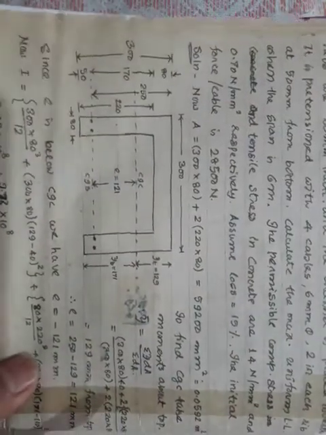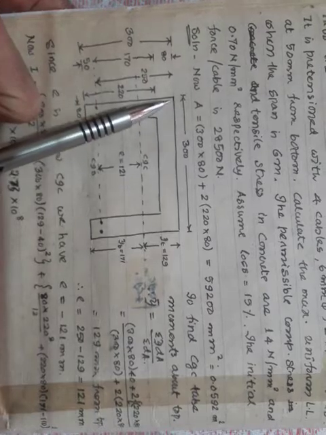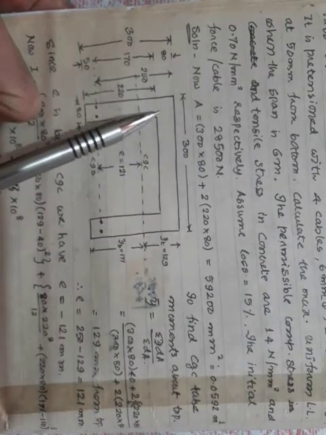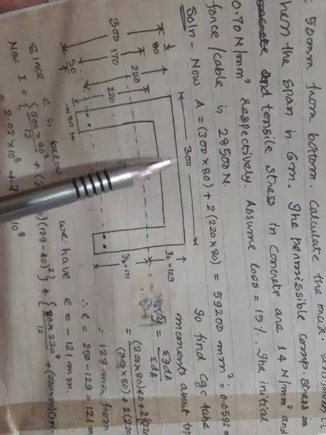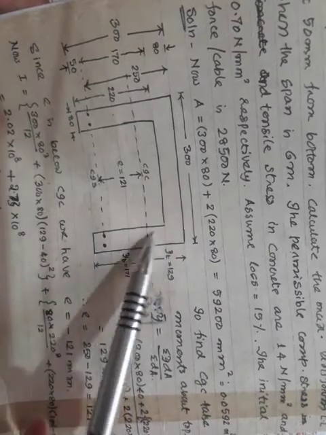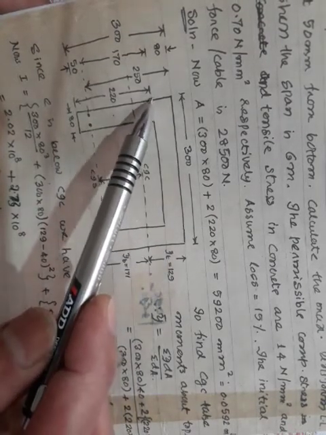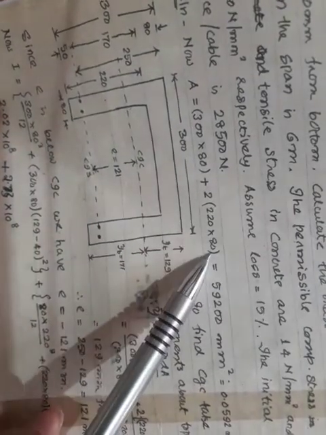I think with this, you can easily now start with the solution. Area can be calculated. It is the area of this flange plus area of these two webs. Area of this flange is 300 mm by 80 mm thickness, plus this web. This web is 220, from here to here it will become 220. 220 into 80, such two webs are there. So it will give me this much mm square or this much meter square.